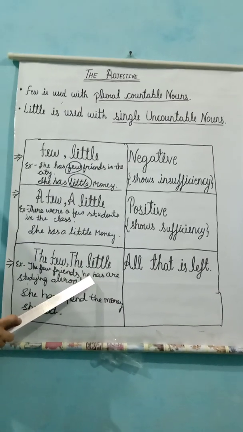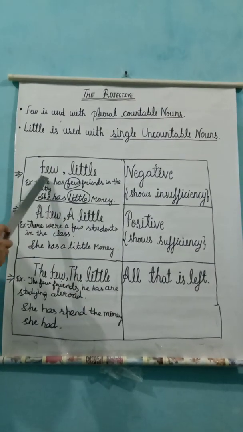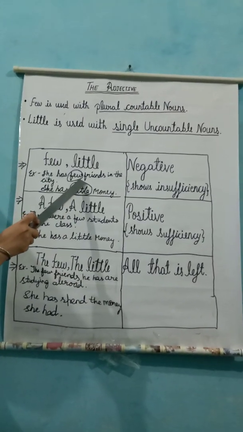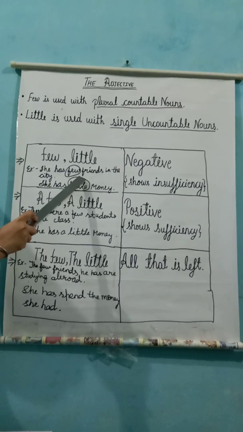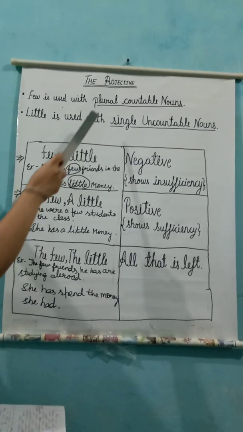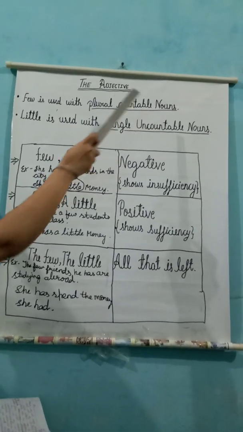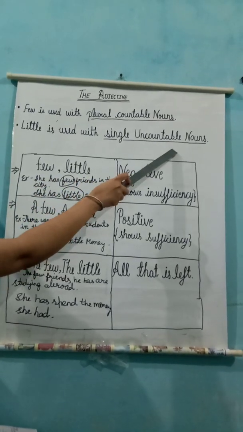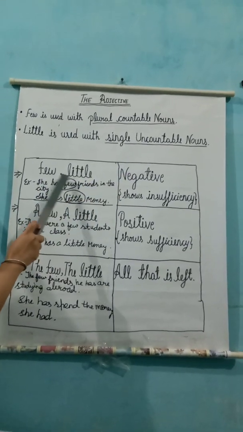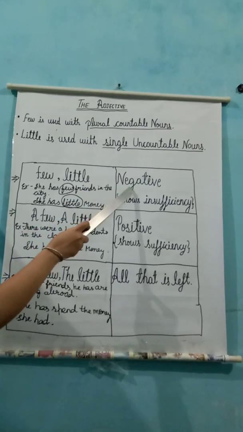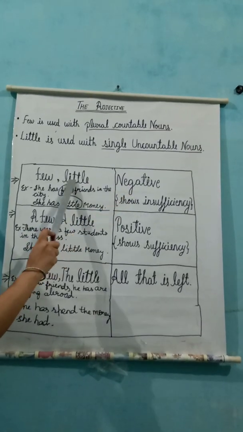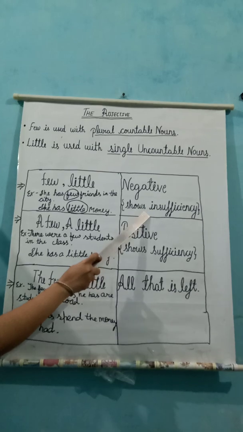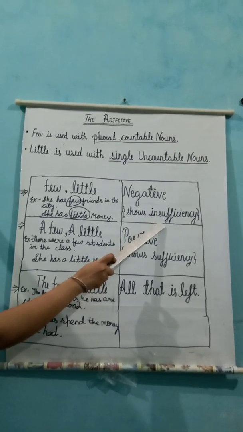Both the words few and little have the same meaning, but few is used with plural countable nouns and little is used for single uncountable nouns. They are both used in a negative sense, which shows insufficiency